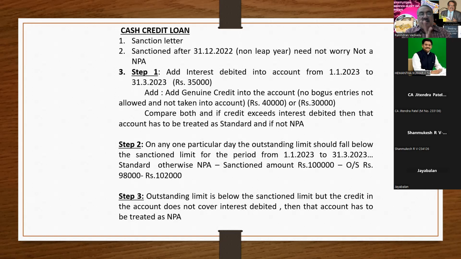Only the outstanding balance differs. Any doubts? Because it's a cash credit loan, the interest has to be serviced. In 1 and 3, whether interest is serviced is very important.